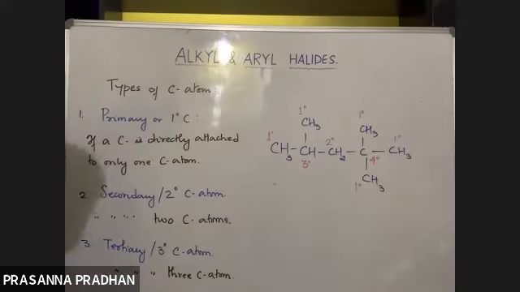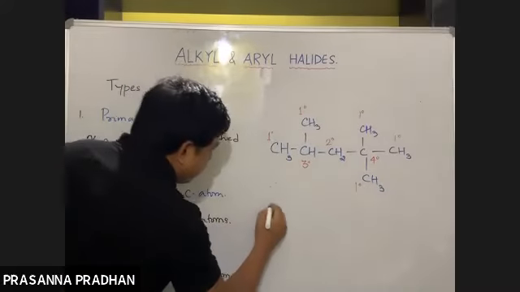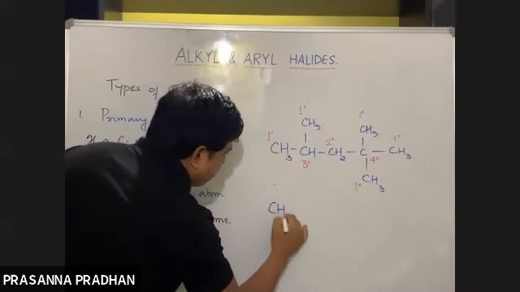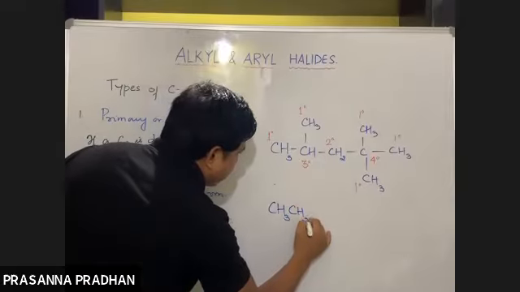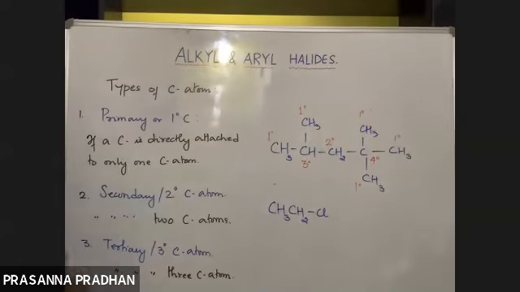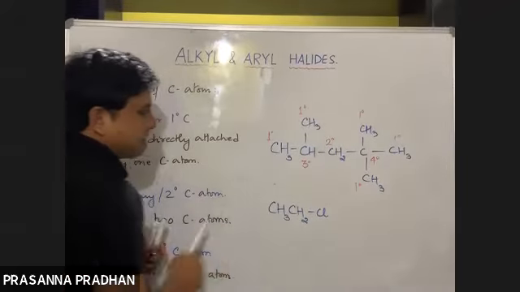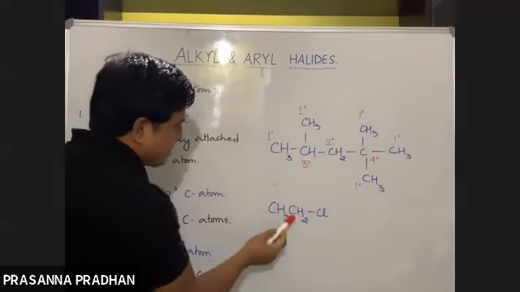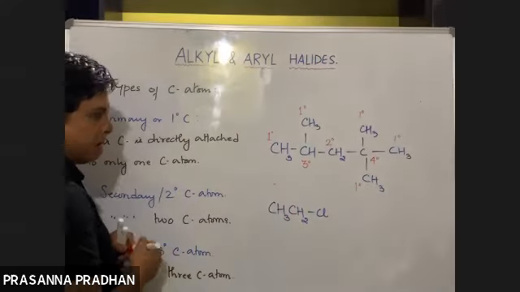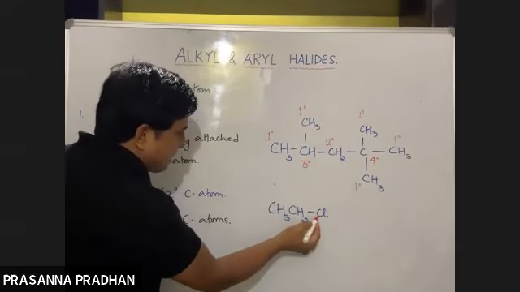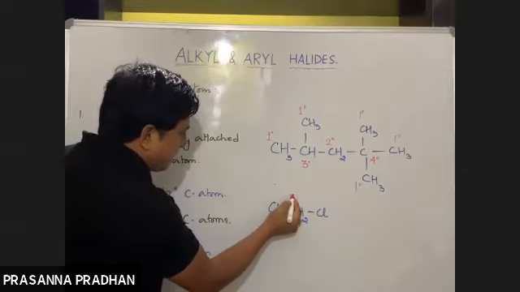Now, why are we studying this? What is the use of studying this? Let me take an example with Cl. Right now I'm not going through the nomenclature part. In this case, you have to look at the carbon to which the halogen is attached. That carbon atom is a 1 degree carbon atom.